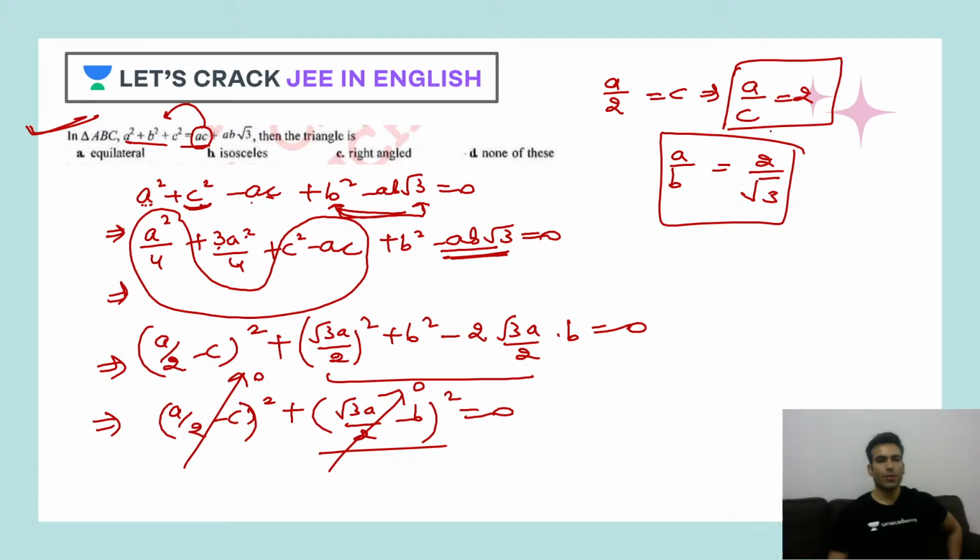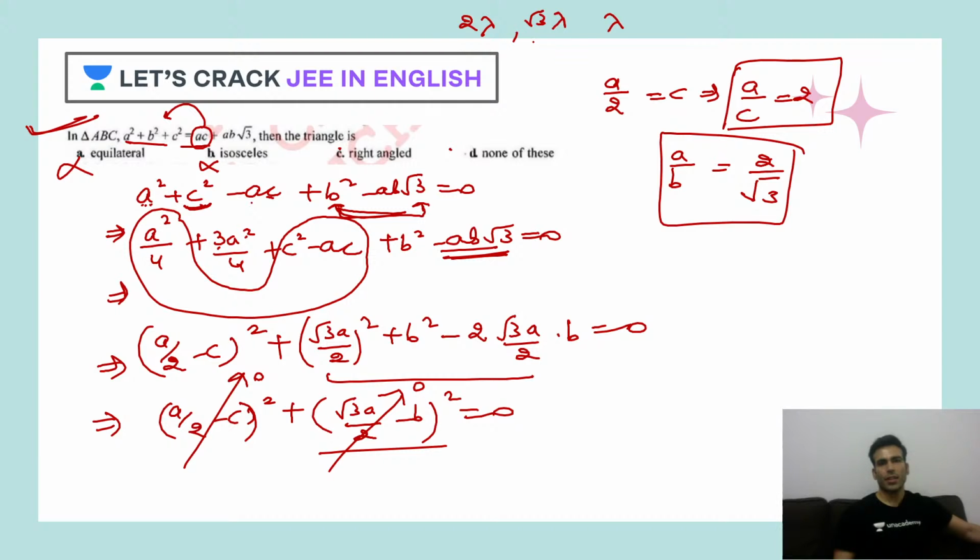Okay. So obviously looking at these ratios, I can clearly say equilateral can't be possible, isosceles can't be possible. The only option is either C or D. So let's check for C. To check for C, what I can do is, let's say A will be written as twice of lambda. C will be what? C will be your lambda only. Then B will be what? Root 3 of lambda, like this.